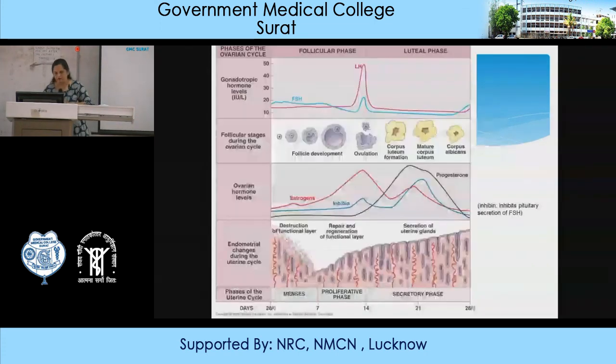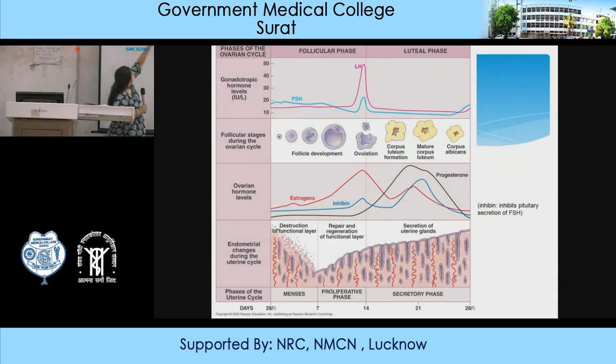So in this last part, you can see everything: the different hormones, the cyclical ovarian changes, the ovarian hormonal changes, the endometrial changes, and the phases of the uterine cycle. So in the whole thing, you can see all the changes, the female sexual cycle as a whole. You can see the hormonal levels in the different phases, the follicular stages, that is the ovarian cycle, then the hormonal changes, and the endometrial cycle.